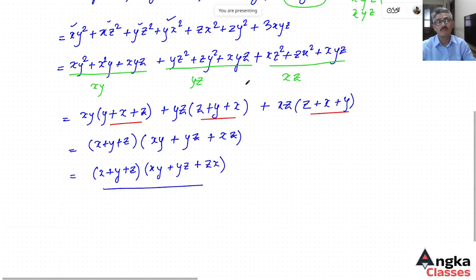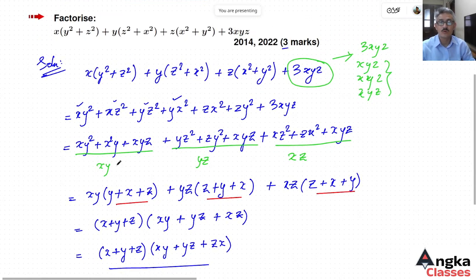So this is the factorization of the given question.